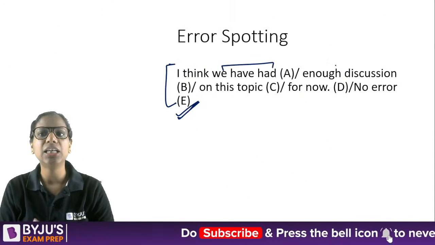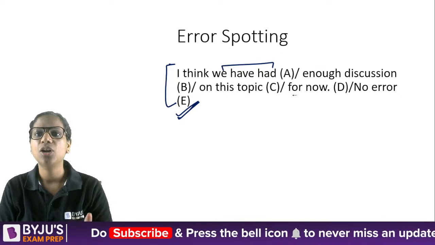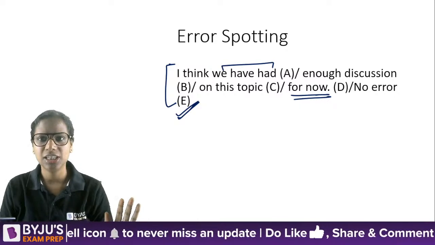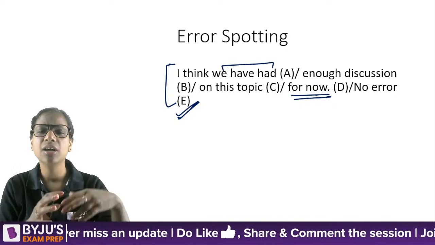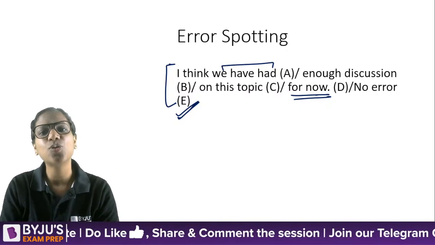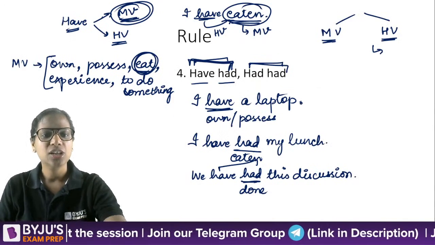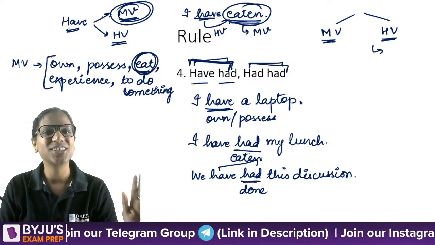So, we have had enough discussion on this topic for now. I think abhi ke liye enough discussion ho chuki hai. Theek hai, abhi ke liye enough discussion hum kar chuke hain, baaki baad mein karenge. That is what this sentence means. So no error here, right? So the use of have had, I hope, is clear to everybody.